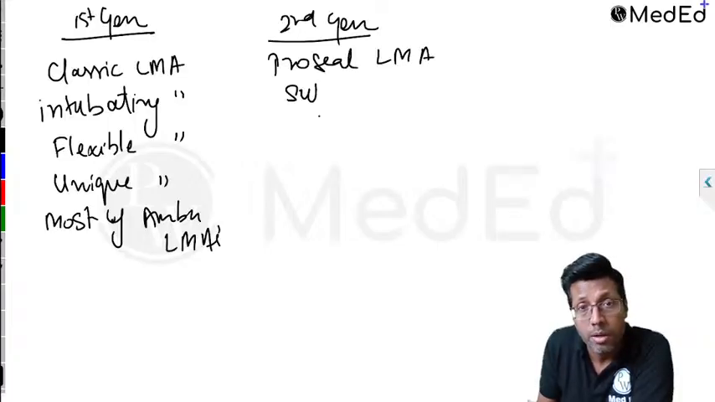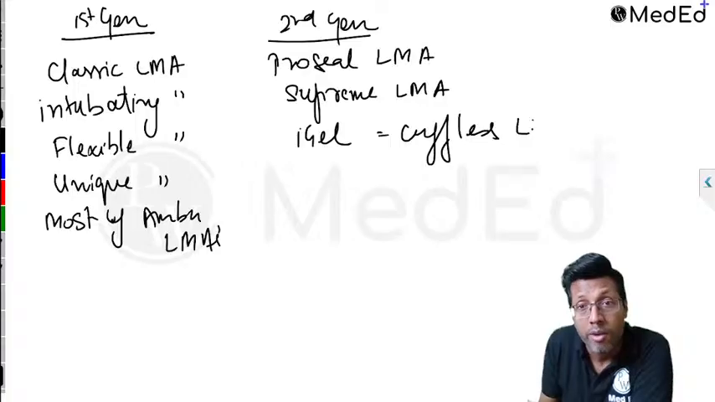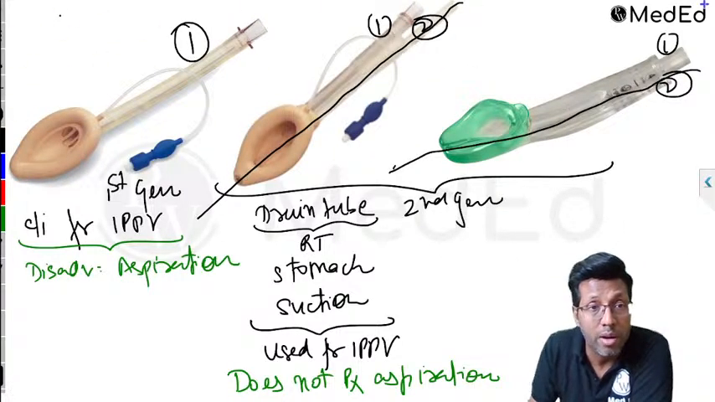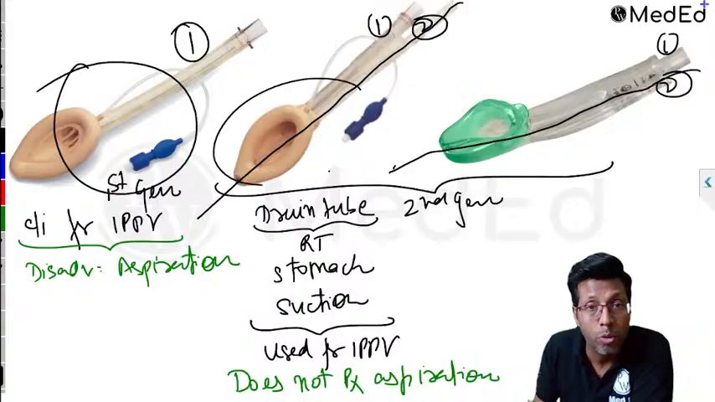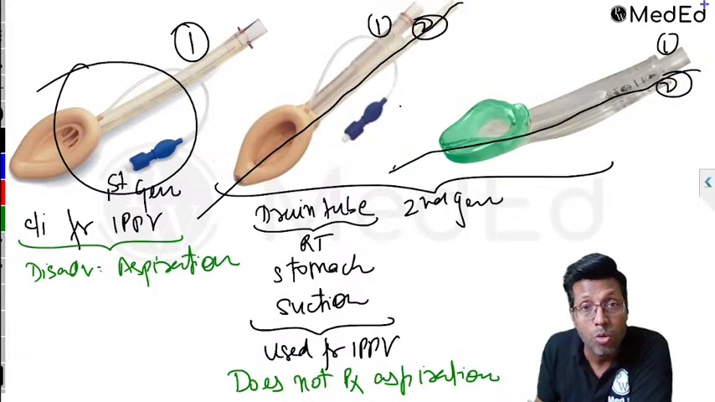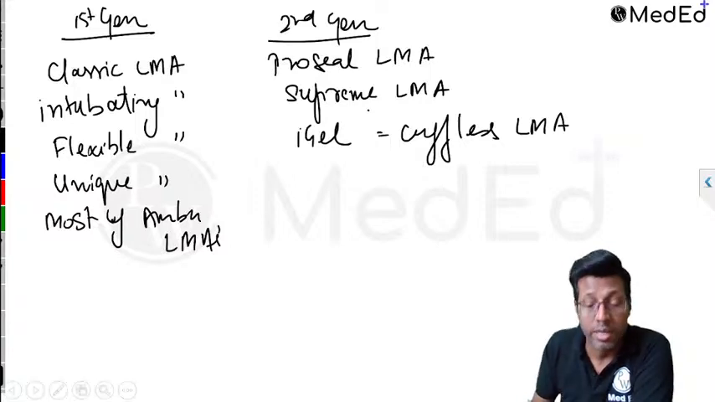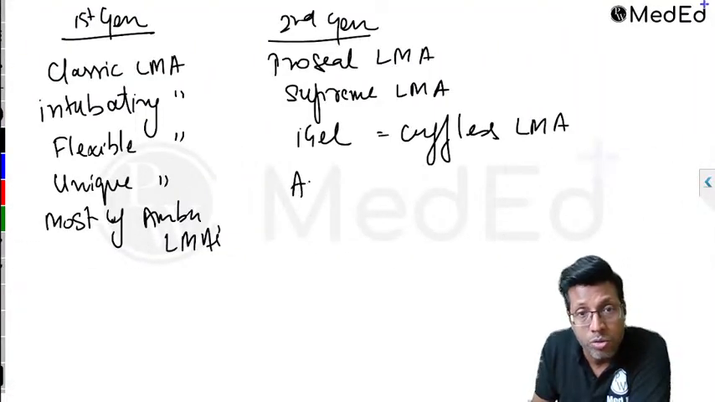You have Supreme LMA, I-gel. Remember, the biggest advantage of I-gel is that it is a cuffless LMA. It has no cuff. Till now, all the ones which you will see have a cuff, this one, classic LMA, ProSeal LMA, they have a cuff. I-gel has no cuff. It's the most commonly used in emergency. Okay, so this is your second generation LMA. I think we have discussed both of them. Also, there's one second generation AMBU LMA which is called AMBU AuraGain.